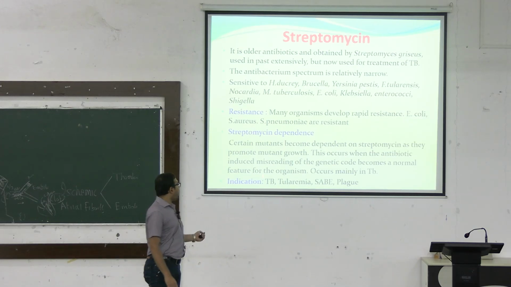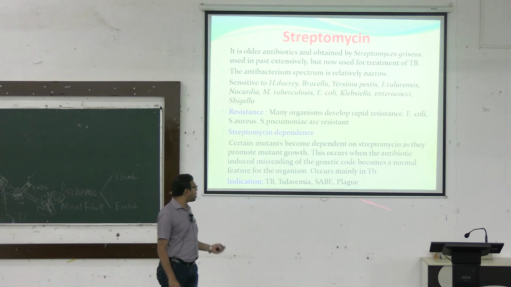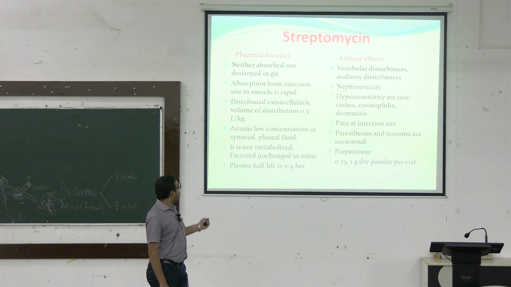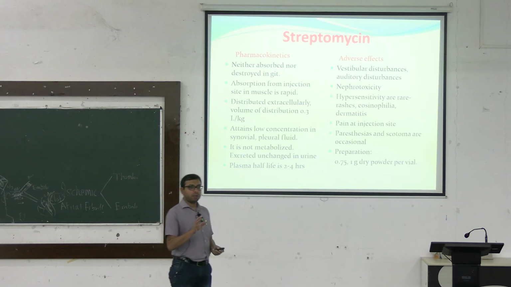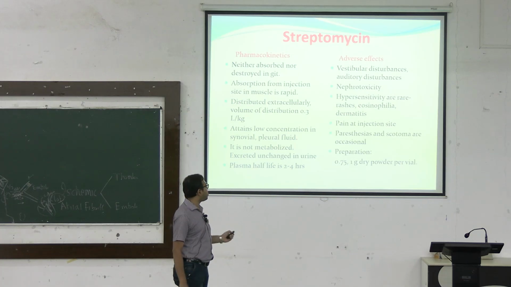Okay. So now it is mainly used in tuberculosis or some rare or uncommon infections like tularemia, subacute bacterial endocarditis, plague, etc. The pharmacokinetics is more or less similar and the adverse effects are also more or less similar. So this is basically the prototype drug of the aminoglycosides. Already we have discussed this.